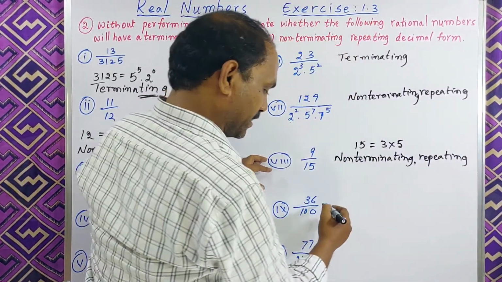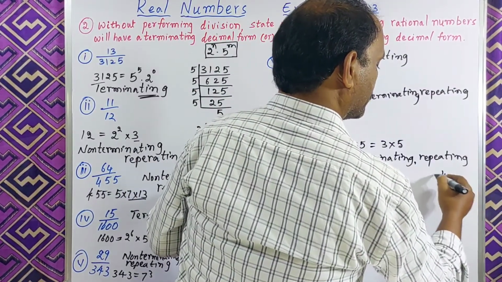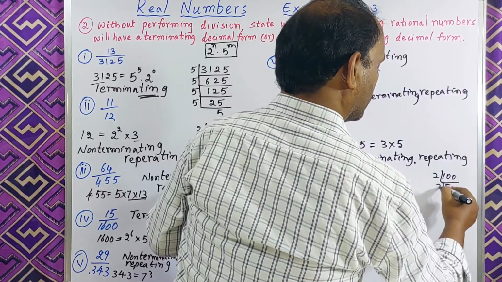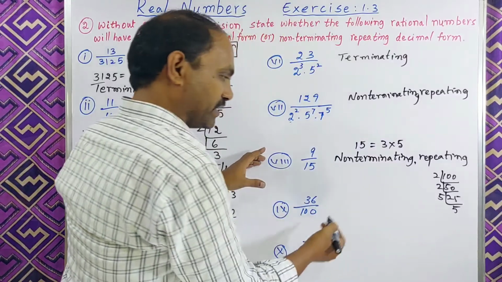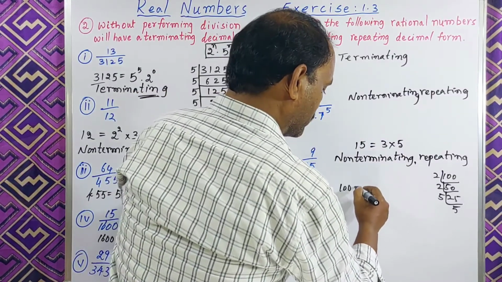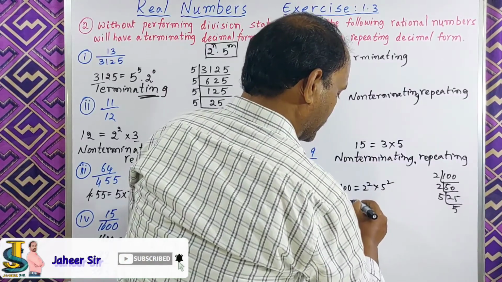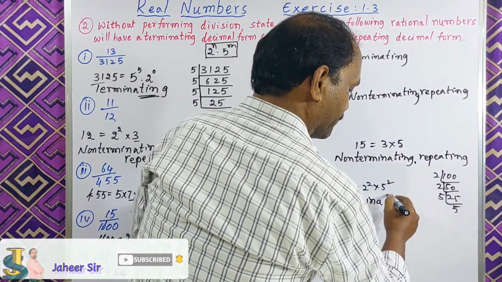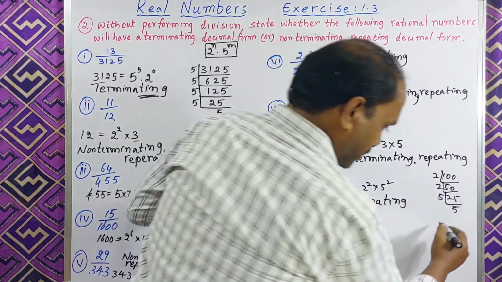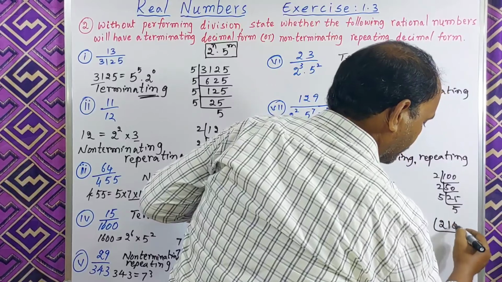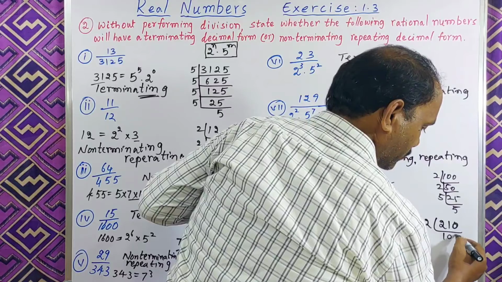And then 100. How can we write 100? 2 fifties, 2 twenty-fives, 5 fives. Means we can write this 100 as 2 square into 5 square. So this one is terminating. And then 210. 2 ones are 2, 0, 2 fives.